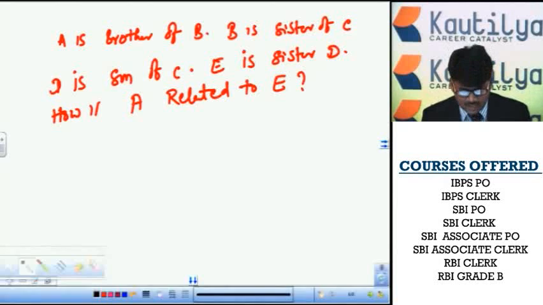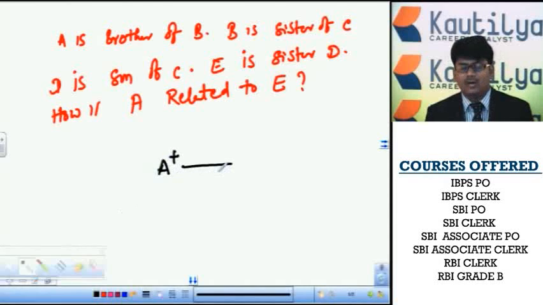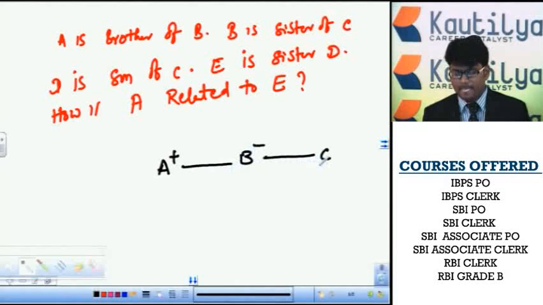Here, A is brother of B. A is clearly a male person, so we denote it with a plus. A brother is represented in a horizontal line with B. Next, B is a sister of C. B is clearly a female person, so we denote it with a minus. Sister means we denote it in a horizontal line with C.